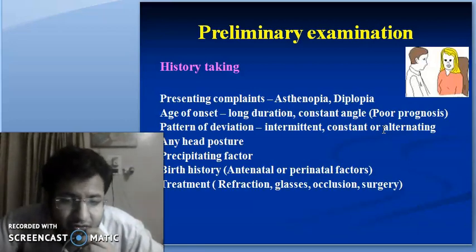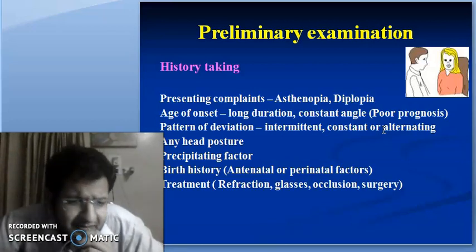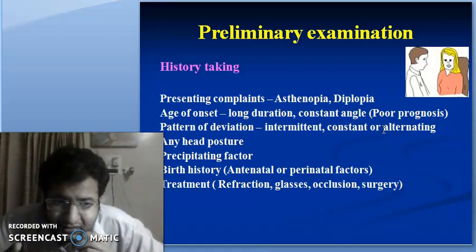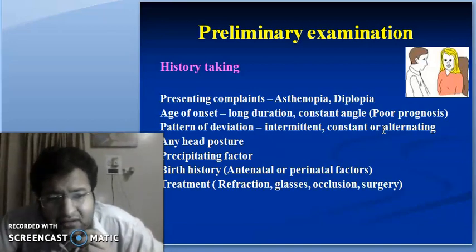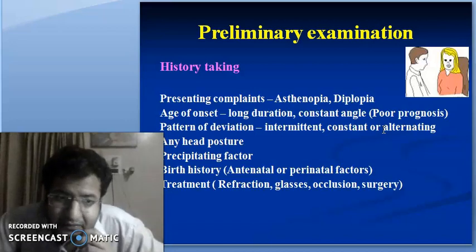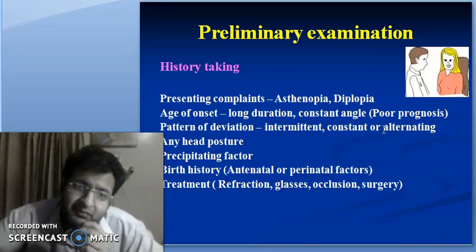What is the age of onset, whether it is since long duration, present since childhood, or it is a constant angle, or the angle of the strabismus varies. If there is a constant angle, the prognosis of gaining the vision is poor, but still cosmetically the eye may be straightened. But still, the side effect of diplopia looms over the surgeon and the patient both.